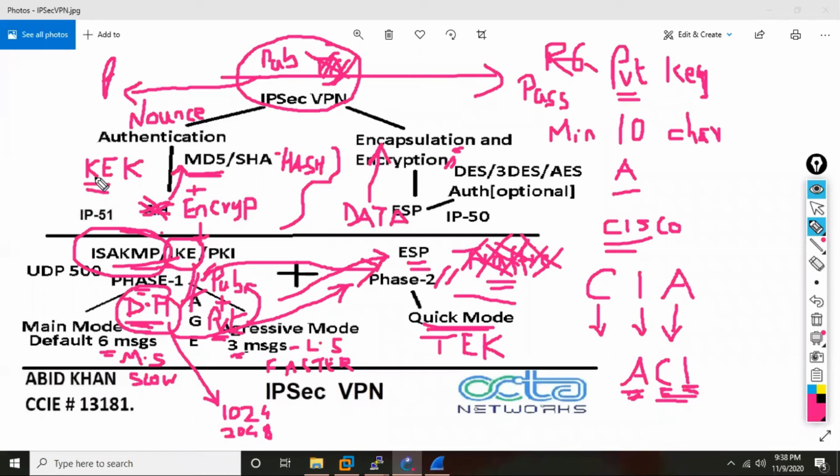So KEK basically stands for Key Encryption Key, and TEK stands for Traffic Encryption Key. This TEK is basically derived from Diffie-Hellman. And this Key Encryption Key is derived from where? If it is static, we provide the password. If it is dynamic, this will use the digital certificates. It can be digital certificates, or it can be as simple as we provide the password or we provide the key.